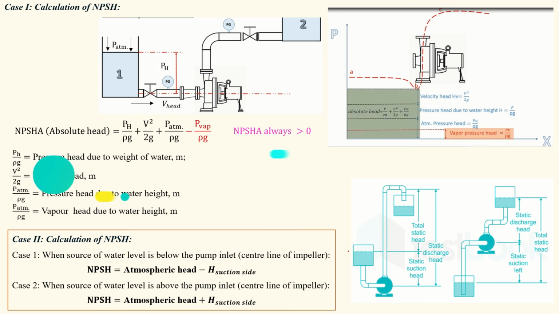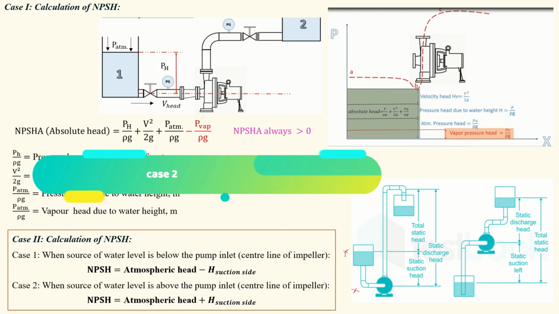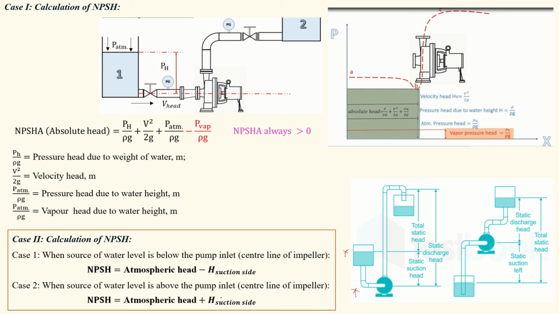We should remove the suction head. When your water source is above and the pump is below, in this condition, we add the suction head to the atmospheric pressure, because the water is above. So in this condition, the water will create some head in the impeller, so we should add it here. In the other case, the suction head should be removed. That is the difference in the net positive suction head when the source is above and below.